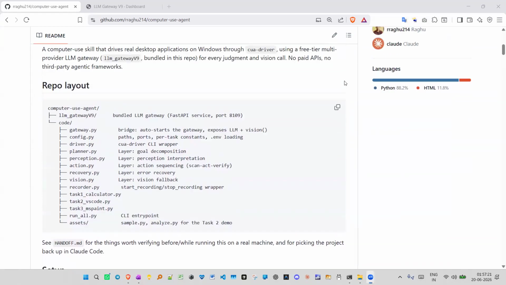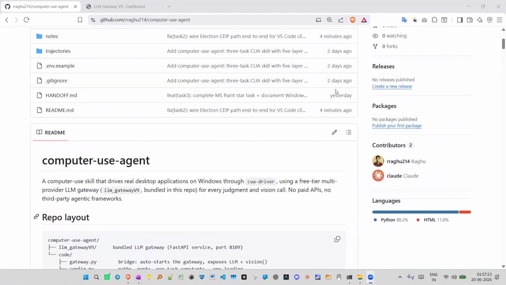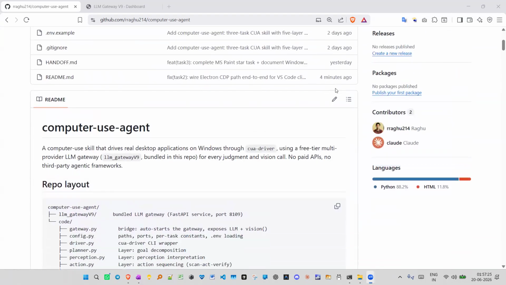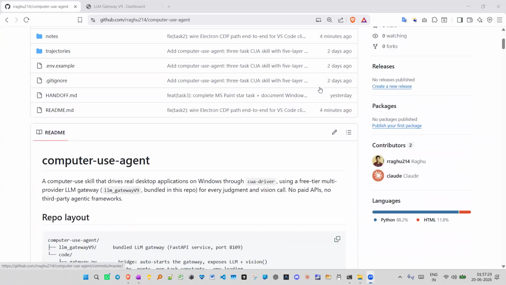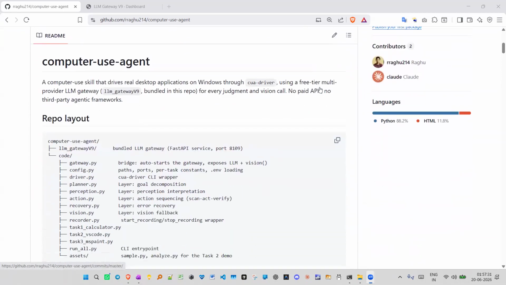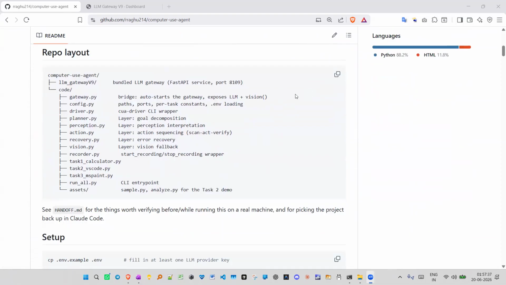Hey, I want to give a quick walkthrough of a computer use agent, a Python program that drives real Windows desktop apps like Calculator, VS Code, and MS Paint. So there's no browser, no mocked UI, etc. Like the actual app windows opening on the screen and controlled by the code.